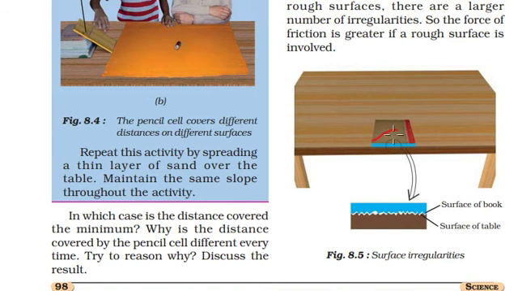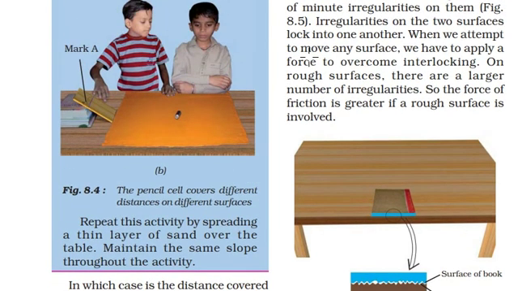Even the book will have so many irregularities. There will be so many bumps in between the contacts. When we attempt to move any surface, we have to apply force to overcome this interlocking. On rough surfaces there are a large number of irregularities, and in smooth surfaces there are fewer irregularities. We cannot eliminate friction. It is practically impossible. Even on the smoothest surface there will be some irregularities.